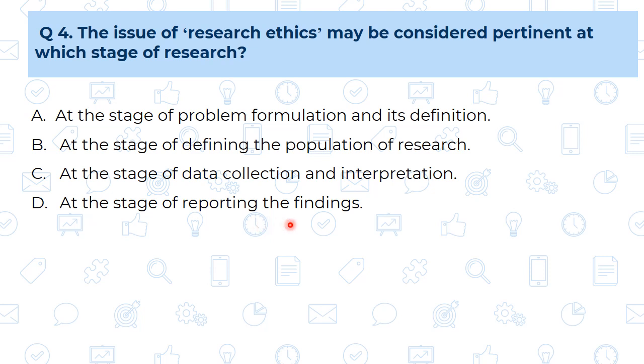But let us see the fourth one also, at the stage of reporting the findings. At this stage also research ethics are required, because there should not be any kind of falsification by the researcher, means he should not manipulate the findings. But as compared to the third option, at this fourth stage, that is reporting the findings, there is a lesser requirement of research ethics. So the more preferable answer is C, that is at the stage of data collection and interpretation. So our answer is C. See, whenever we are having two correct answers, then we find out which is the more probable answer. So here C is our more probable answer.